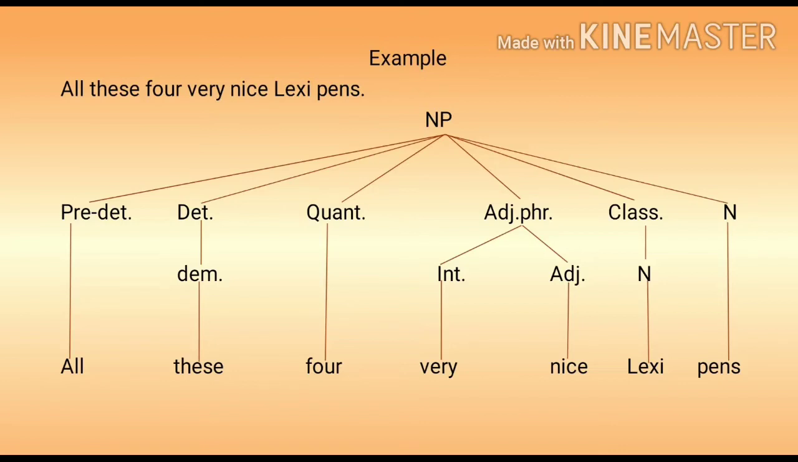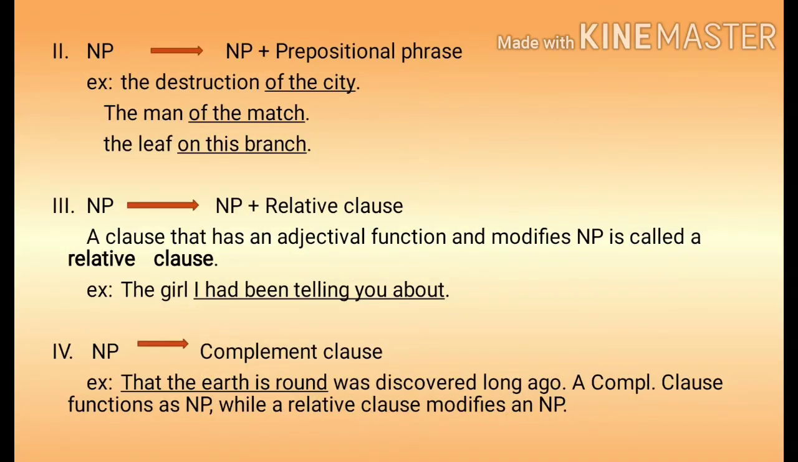So, in the first part we have seen a noun phrase can have determiners, ordinals, quantifiers, adjectival phrase, classifiers, predeterminers and noun. Now, second one, noun phrase can also have noun phrase plus prepositional phrase. Example, the destruction of the city, the man of the match, the leaf of this branch. In this, of the city, of the match, on this branch. These are the prepositional phrases.